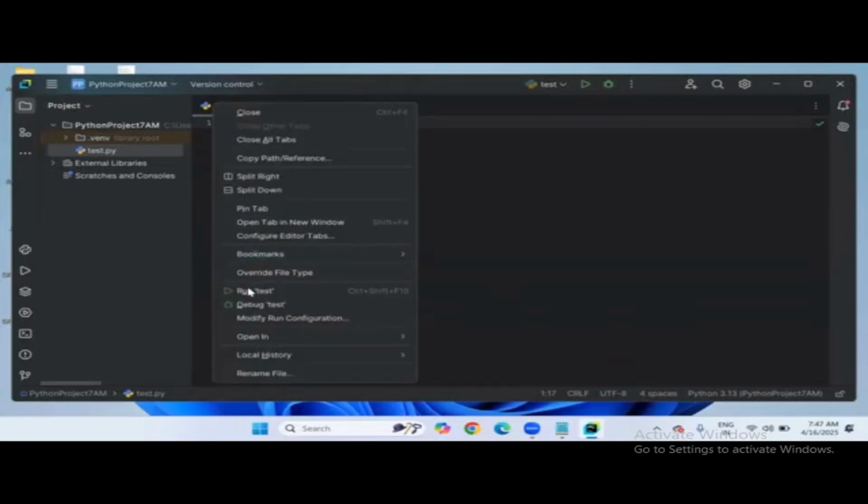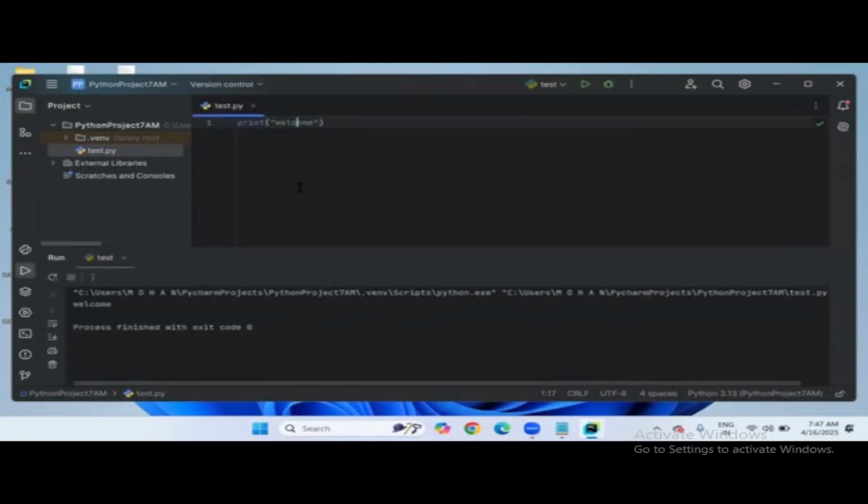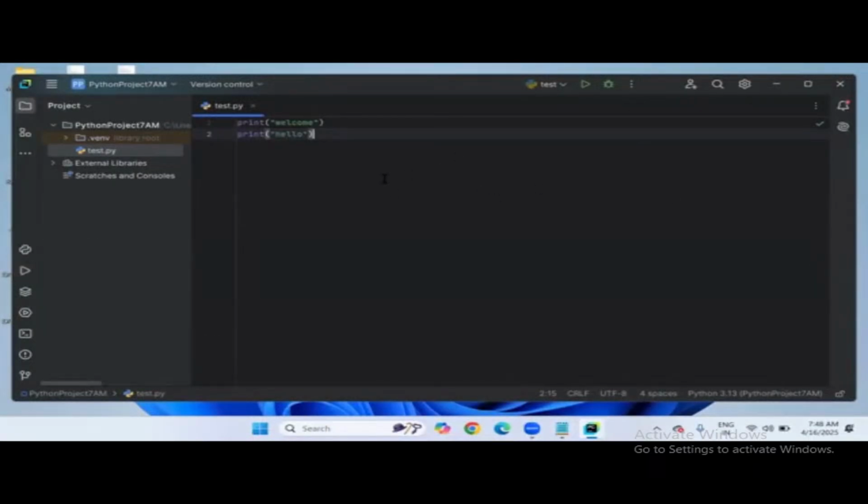Once we got the output here in the terminal, the output window, if you do editing again, say one more line, if you add hello like this, there is no need to right click again and run test every time after doing changes, since you have already executed once, right? So come to the output window and simply refresh it, so rerun, and automatically the output is affected here. So this is the way to write Python code and execute it in the PyCharm editor.